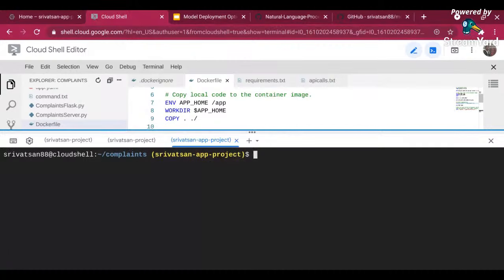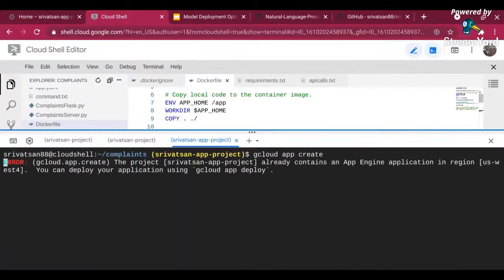Okay, now it's very simple to deploy it on App Engine. I'm just going to say gcloud. Rather than builds or run, I'm going to say app, which is for App Engine, and I'm going to say create. Now it's going to just create, and it's going to tell me, okay, it's created, now just deploy it. Now to deploy it, I can just say gcloud app deploy.